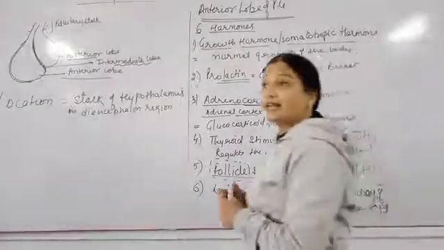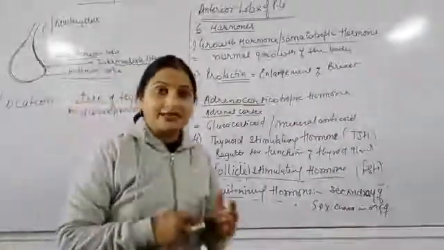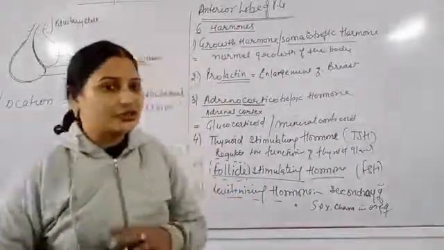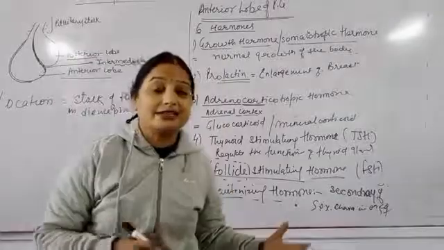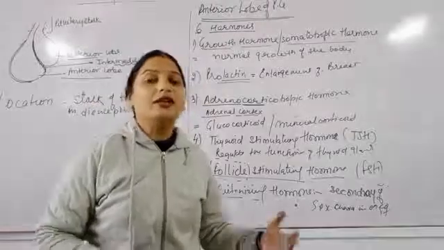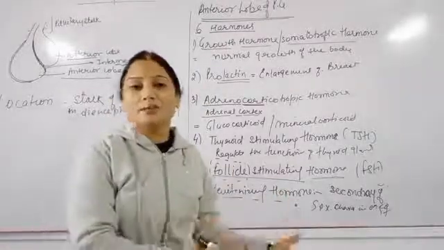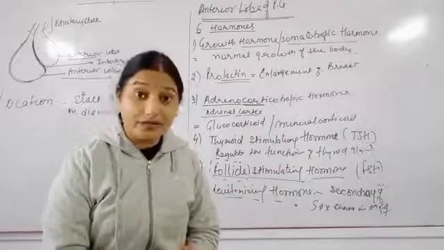You have already studied in the adolescent chapter that testosterone is responsible for the development of the sexual characters in male, and progesterone and estrogen are responsible for the development of the female characters in female.